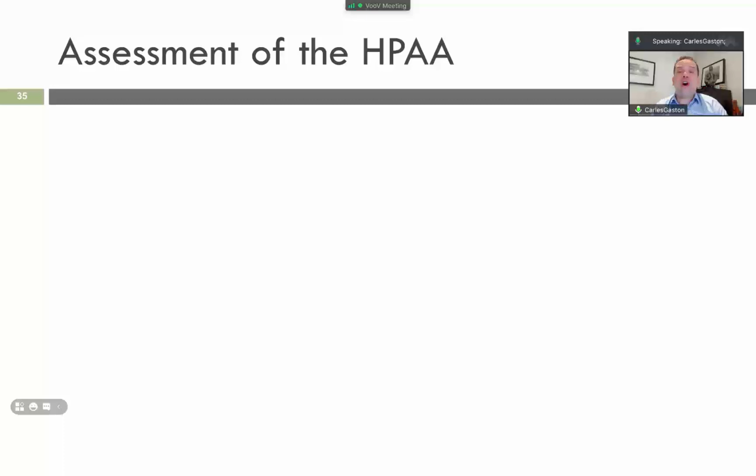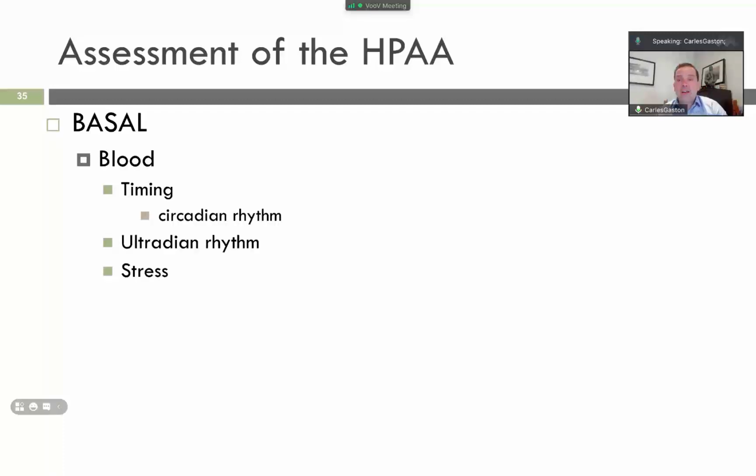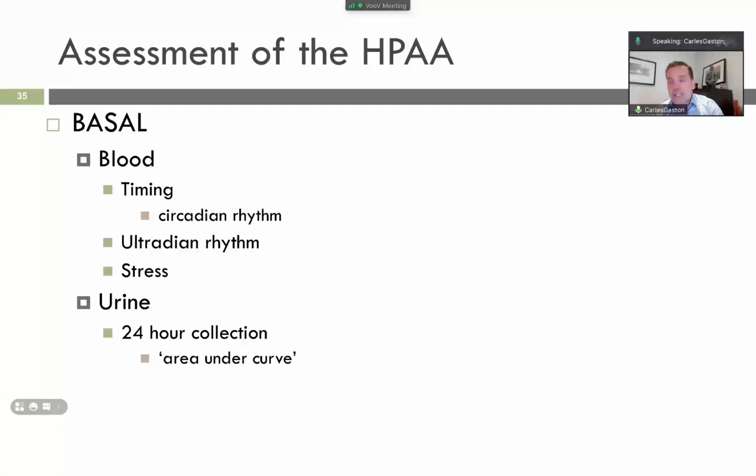So the assessment of the HP axis can be done by basal blood tests. Obviously, the important thing is the timing, the circadian rhythm, and also the stress. Also, the samples can be done by urine, the 24 hours collection, and also the saliva sample.